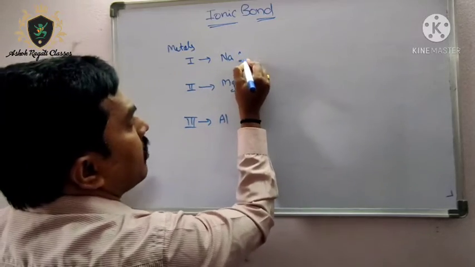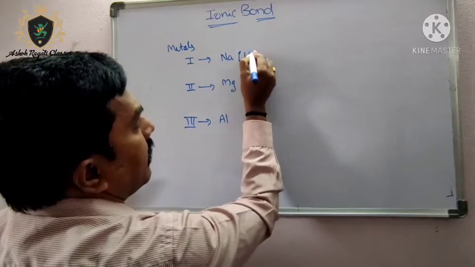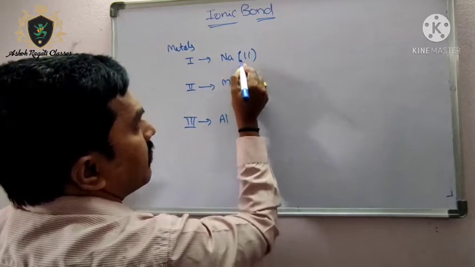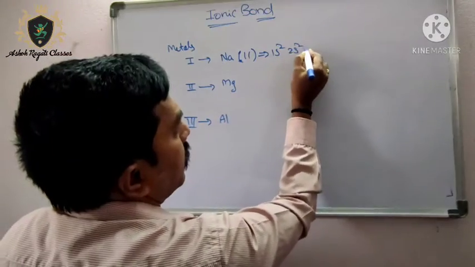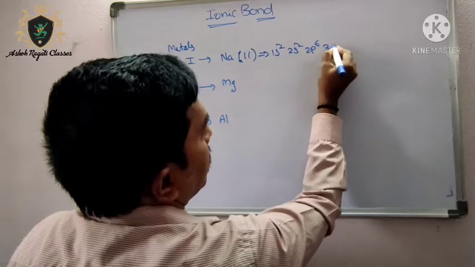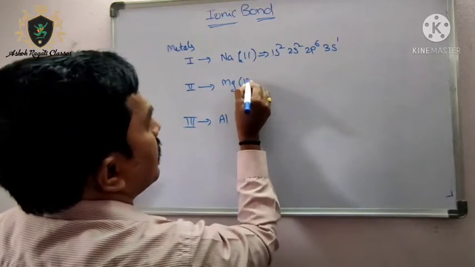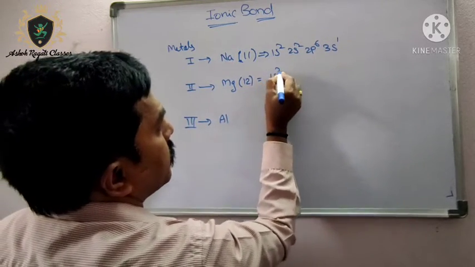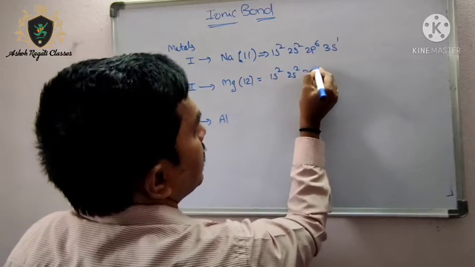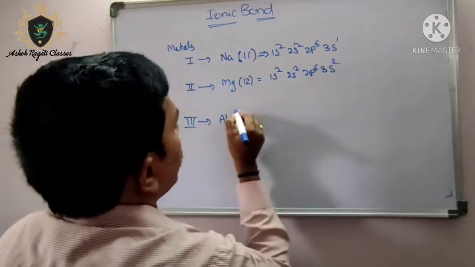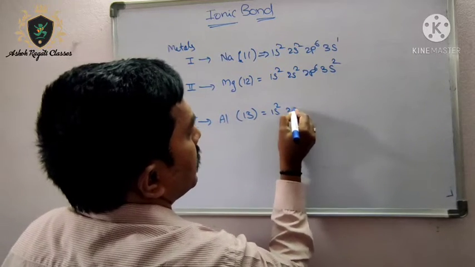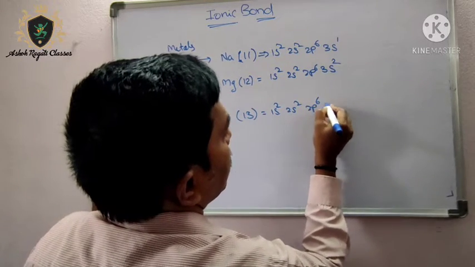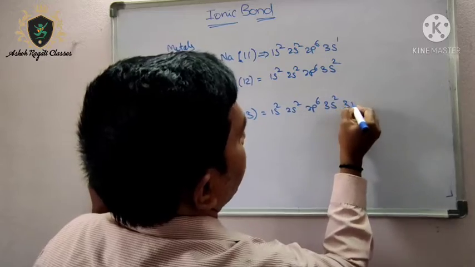If you write the electronic configuration for this, the atomic number is 11 for sodium, configuration is 1s2, 2s2, 2p6, 3s1, and for magnesium 1s2, 2s2, 2p6, 3s2. For aluminum the number is 13, 1s2, 2s2, 2p6, 3s2 and 3p1.